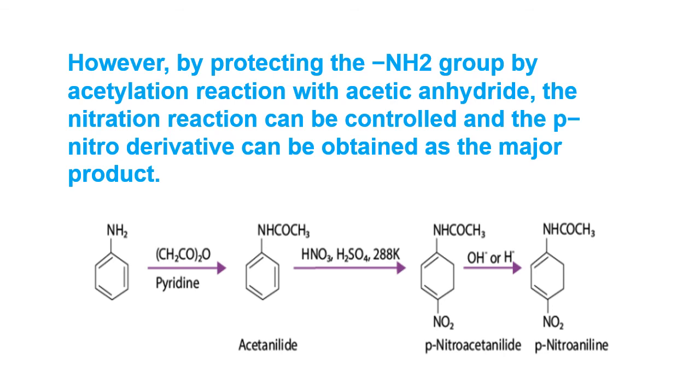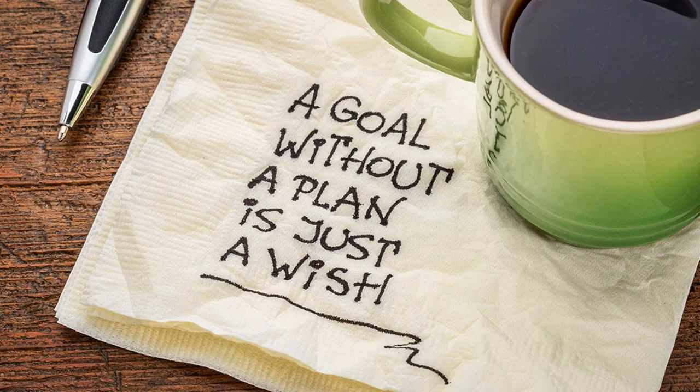Here, if we don't protect the amine group on the benzene, once again I am repeating, we expect ortho, para and meta also. If you protect the NH2 group, if you are not allowing the NH2 to become NH3 plus, then we expect only para. So the choice is yours. Whichever type of products you want, you follow the route. Okay, right. So this is a caption for you.